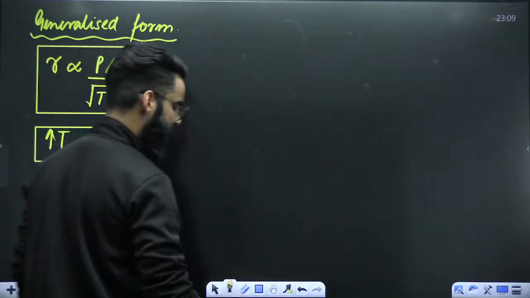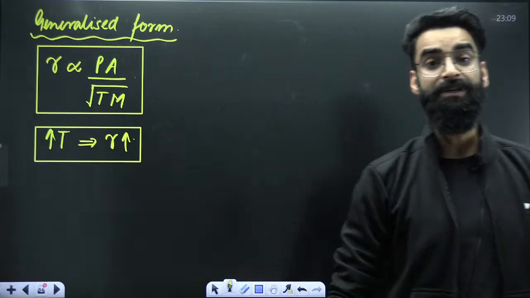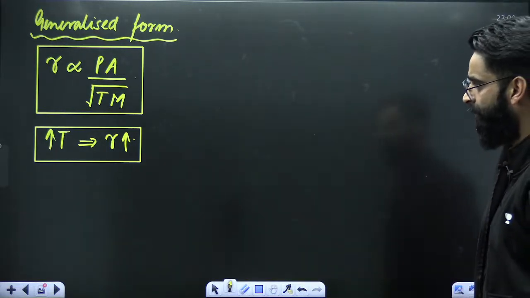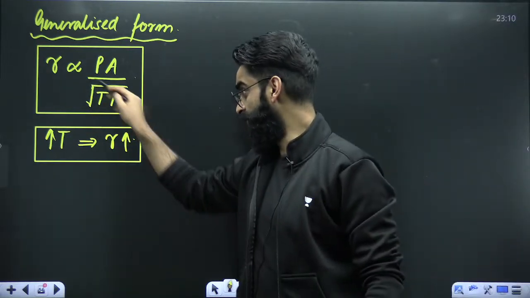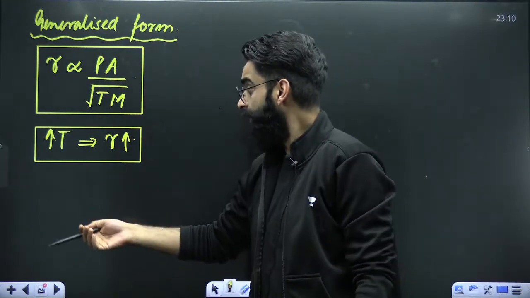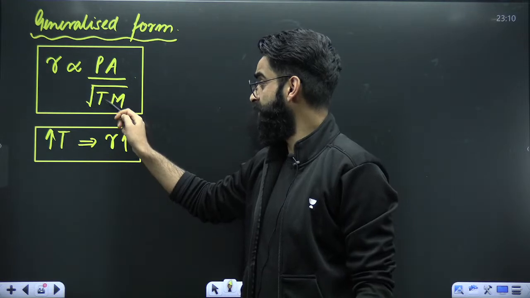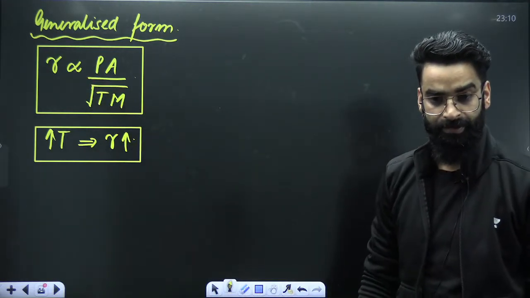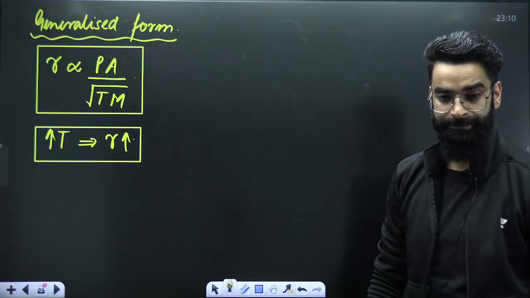On increasing the temperature, rate of effusion increases. Now, how are we going to understand it? Since they look inversely proportional to each other. But I'm telling you, if you increase the temperature, rate of effusion increases. Why does it happen? Can you let me know why it happens?